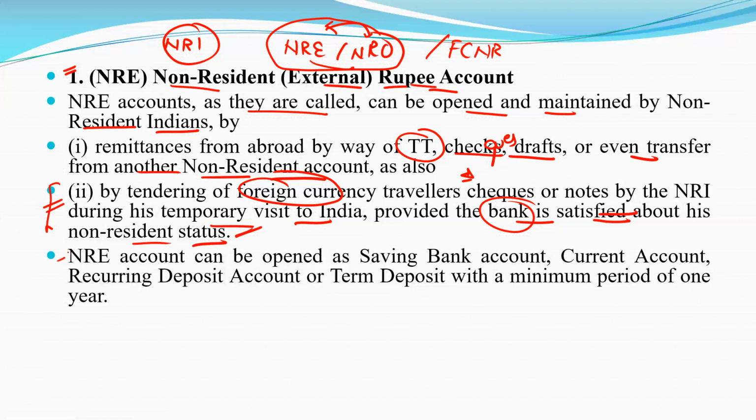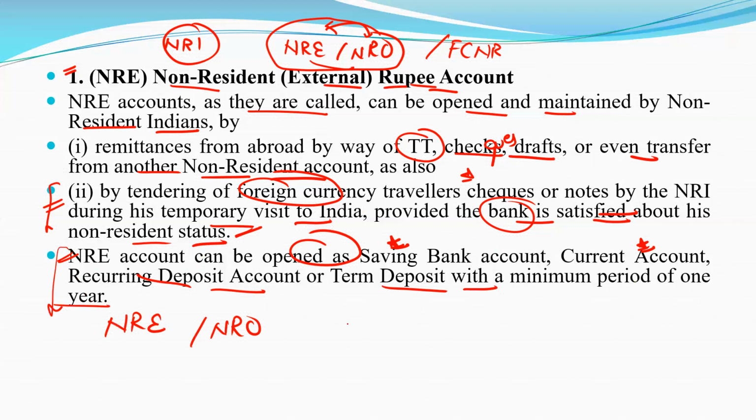Third, the account can be opened, and this is a very important term, for both NRE and NRO, as a savings bank account, current account, recurring deposit account, or term deposit.